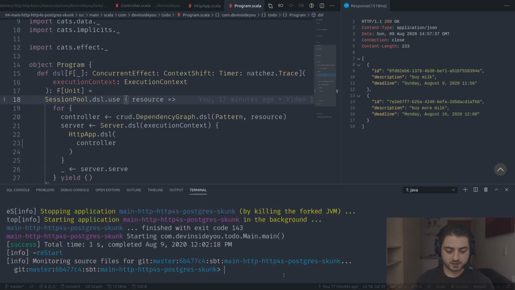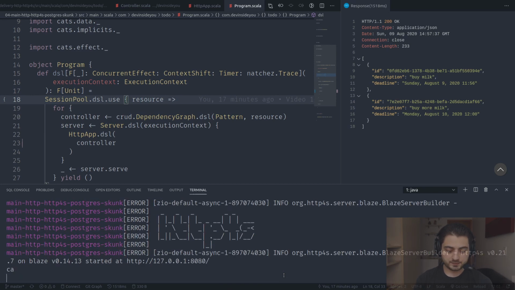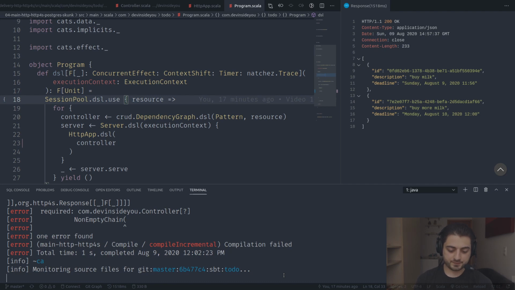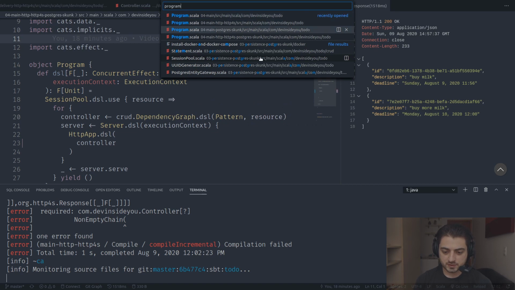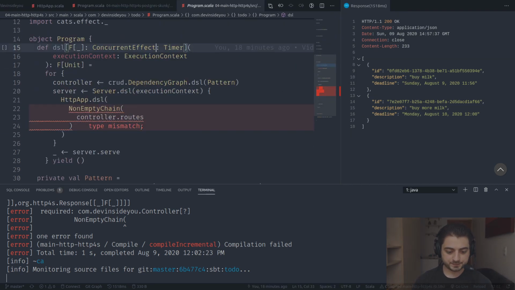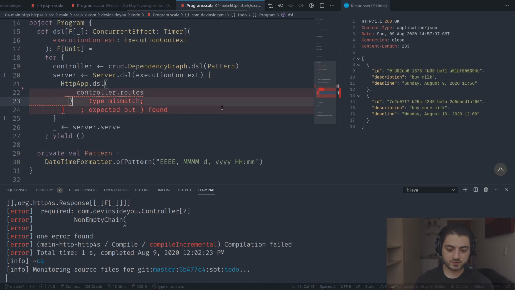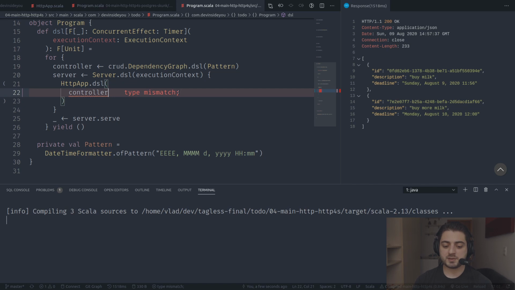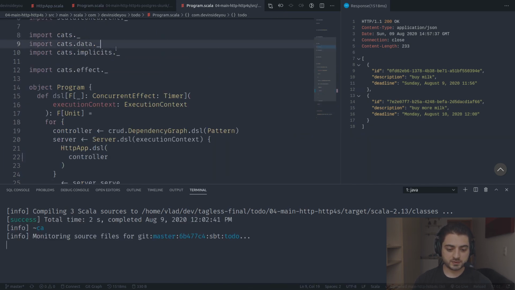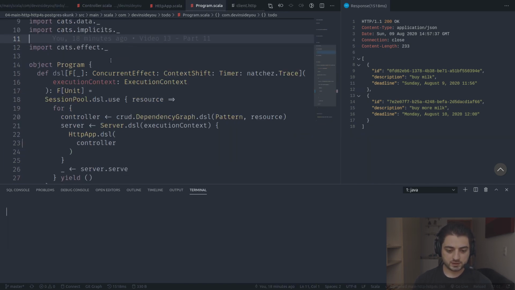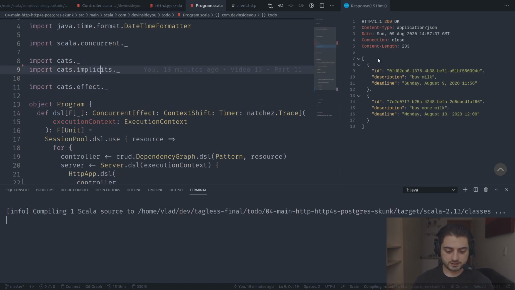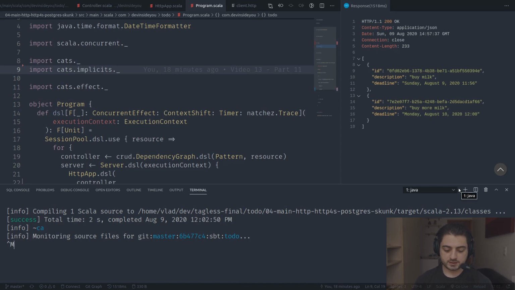Let me stop this, because if I'm correct, the other main is probably not going to work. Yeah, that was correct. So the other program, which is the one that uses HTTP as well, is the same deal. Just remove non-empty chain and remove this, and we don't need to do dot routes. Just give it a bunch of controllers and it's going to create an app. We don't need gets data over here, and we don't need it over here either. Like this. All right, great.